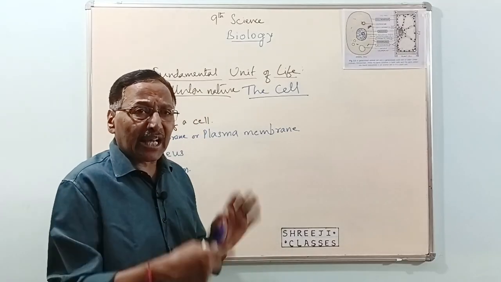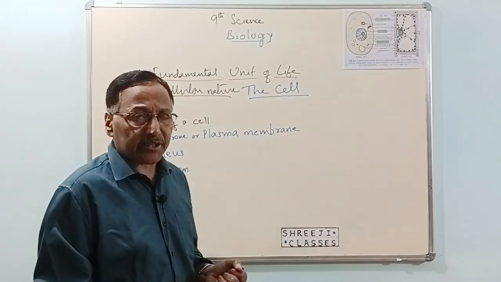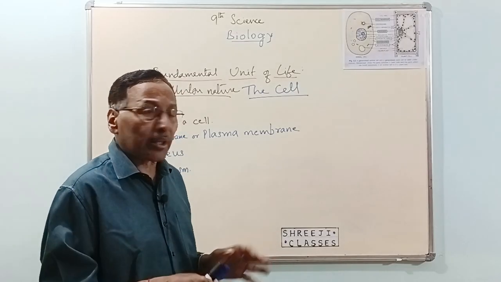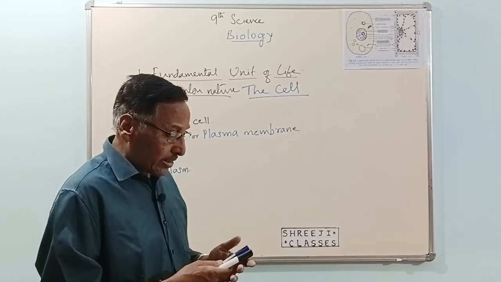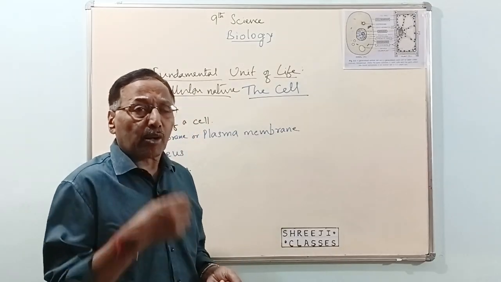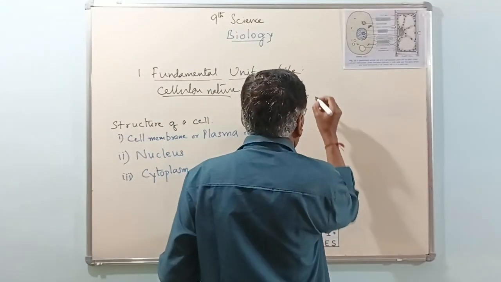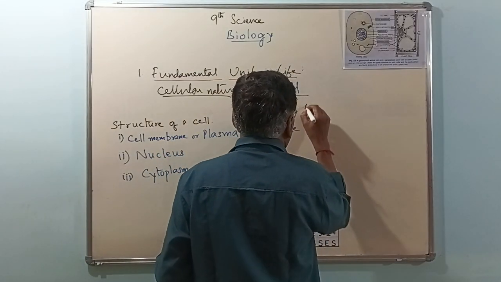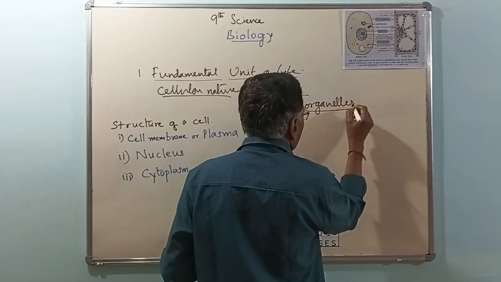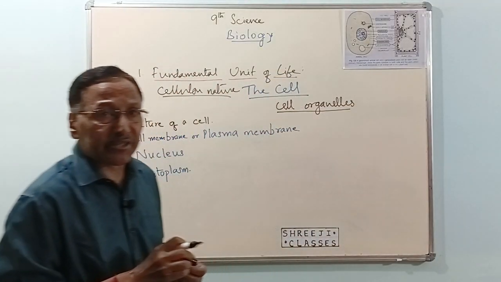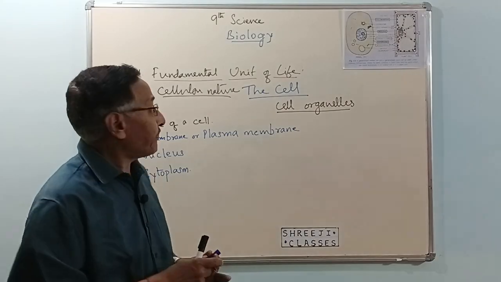And within the cell itself, there are many structures which are living structures. Most of them are living structures only, which perform specific functions. All these parts or components of the cell are called cell organelles. These are spread in the cell.